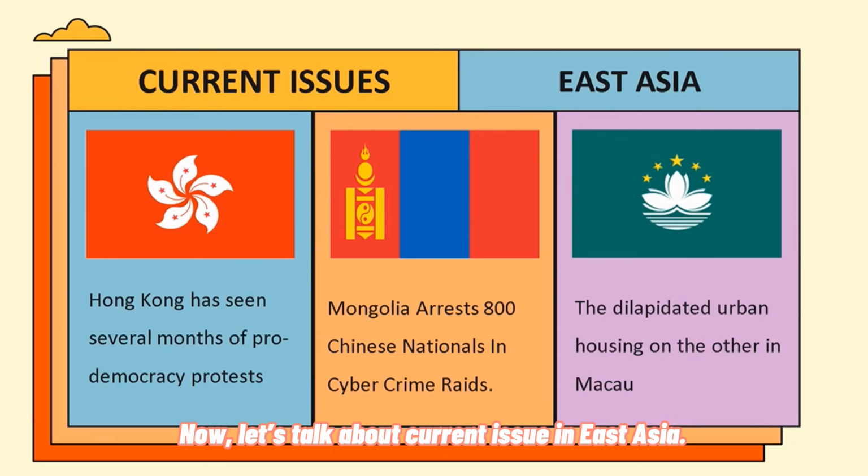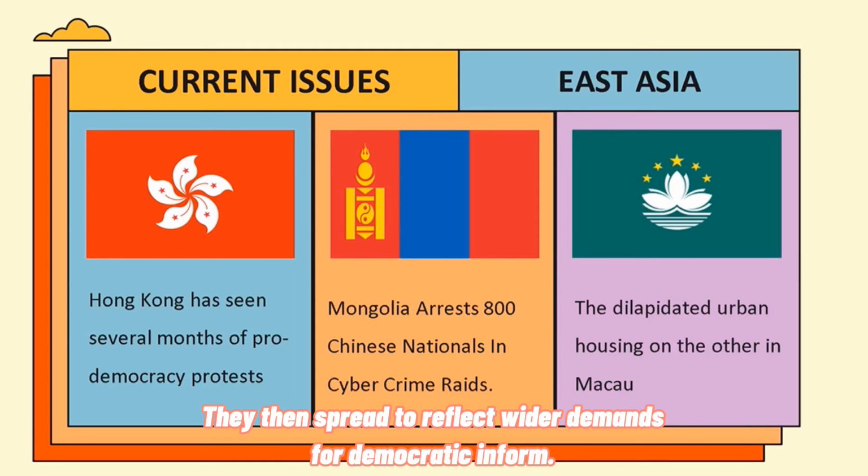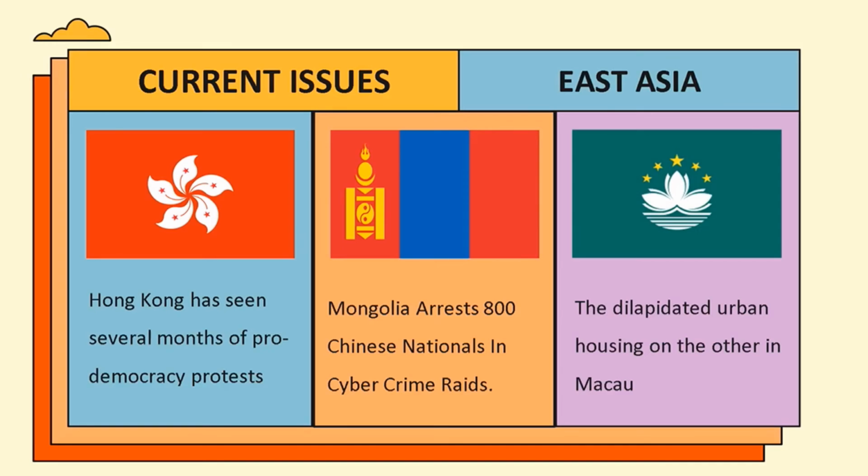Now, let's talk about current issues in East Asia. Hong Kong has seen several months of pro-democracy protests. The protests began in June 2019 over plans. They then spread to reflect wider demands for democratic reform.